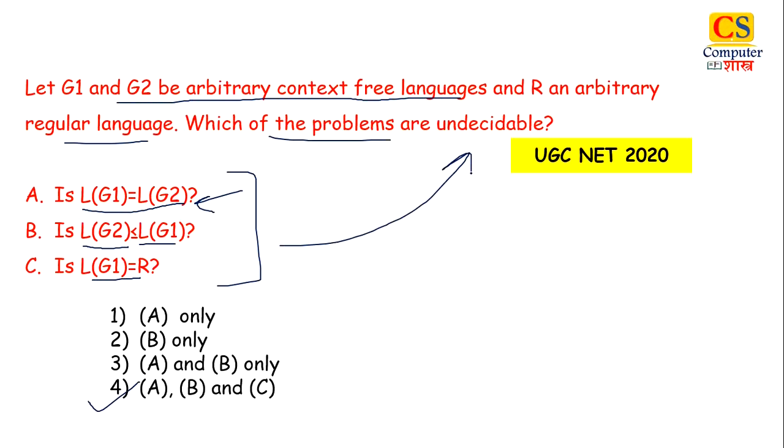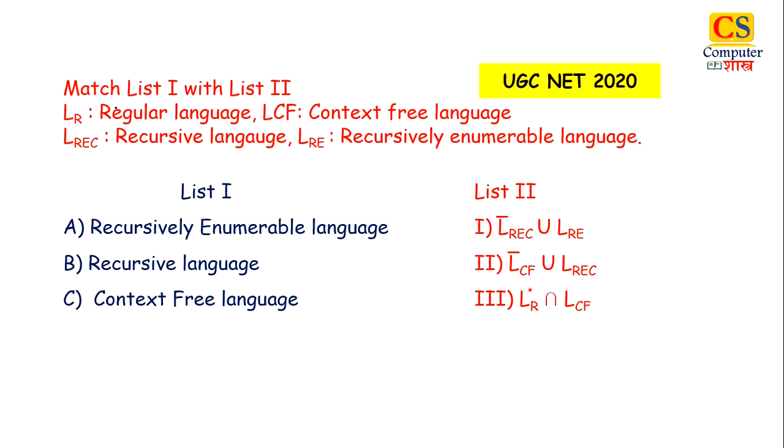So there were two questions in this exam from undecidability problems. Our next question is, match list 1 with list 2. In list 1 we are given recursively enumerable language, recursive language, CFL. In list 2 we are given some languages with some properties, where LR represents regular language, LCF, context free, this is simple. LREC represents recursive language. LRE represents recursively enumerable language. Okay, these are some notations.